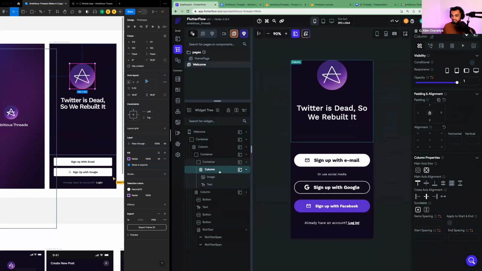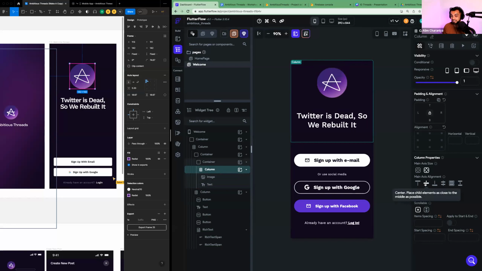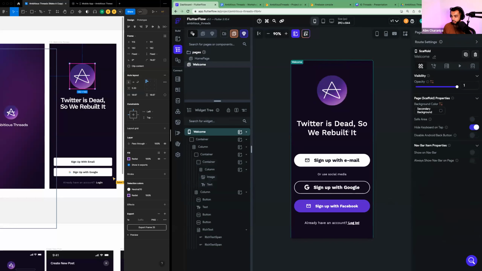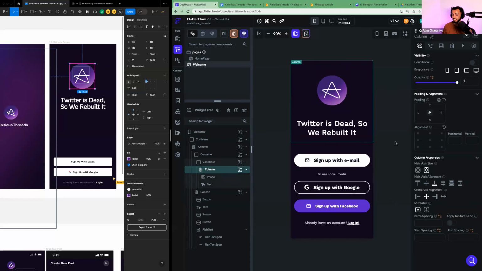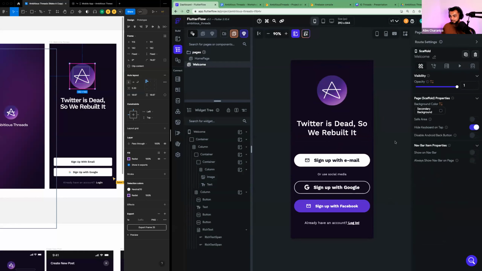Then the next step is to take this column that's holding my stuff together, and we want to align everything to the center because right now it's pushed up top, right? We want to bring it to the center. So columns have properties too, and one of those properties is called main axis alignment. Okay, and notice there's a few different options. We can say top, center, bottom, spread even, spread close, spread between. We're going to use this one here. Cool. And now you see that I have my content kind of nice and center. Beautiful. So we've built out the majority of this welcome page.